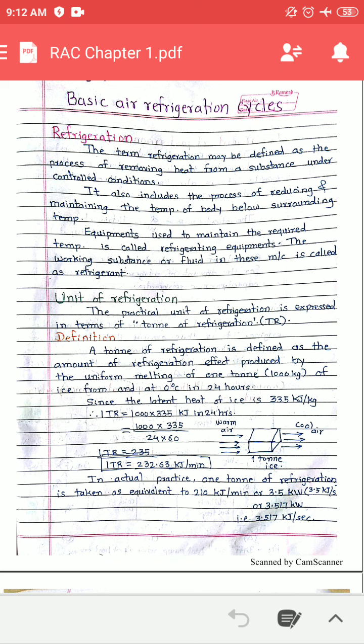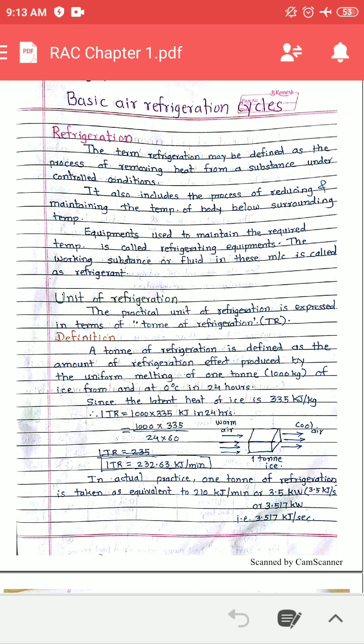So please understand the definition: a ton of refrigeration is defined as the amount of refrigeration effect produced by the uniform melting of 1 ton of ice from and at 0 degree Celsius in 24 hours.